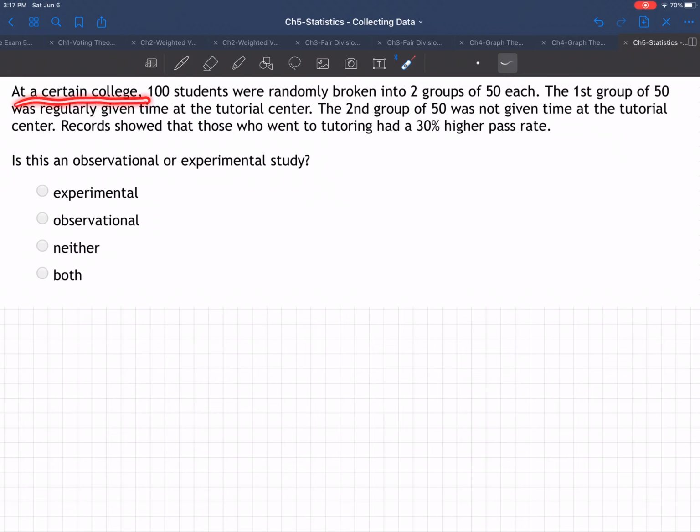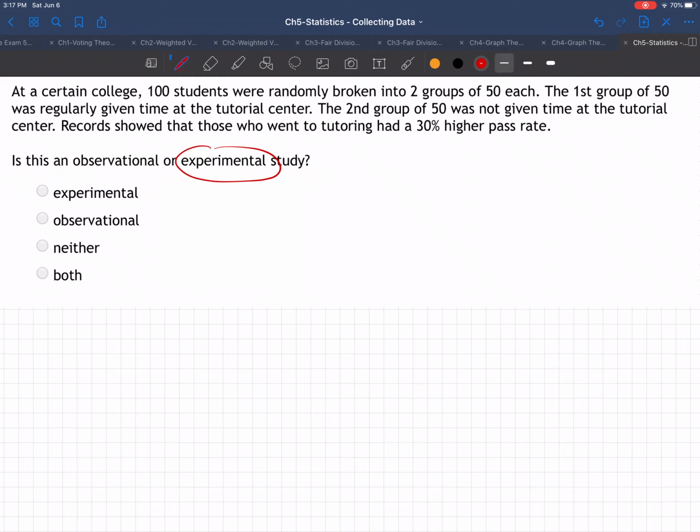At a certain college, 100 students were randomly broken into two groups of 50 each. The first group of 50 was regularly given time at the tutorial center. The second group of 50 was not given time at the tutorial center. Records showed that those who went to tutoring had a 30% higher pass rate. Is this an observational or experimental study?